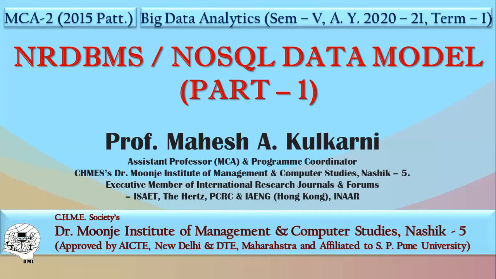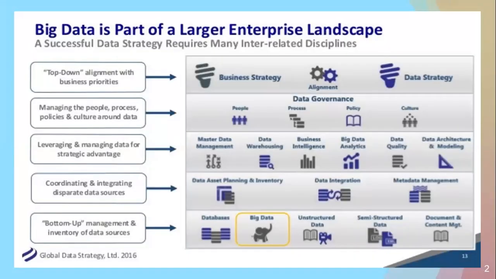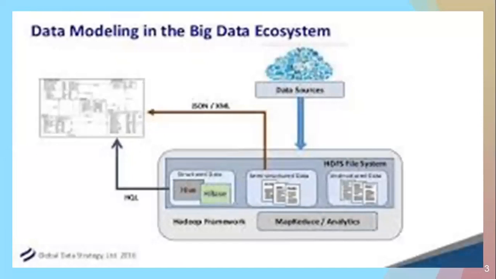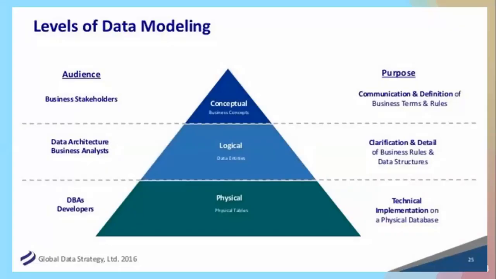So we have started with NoSQL, and the big data, which is a part of the larger enterprise, and how the enterprise landscaping is there. Then we have moved towards data modeling as an ecosystem in big data analytics. Then we have seen and discussed the three levels of data modeling: conceptual, logical, and physical.